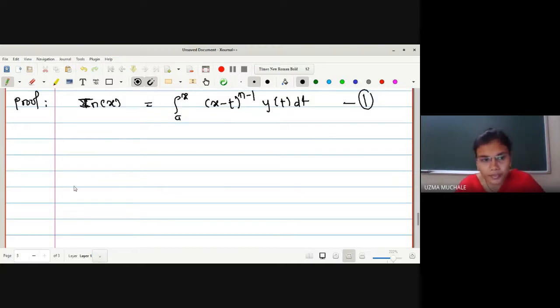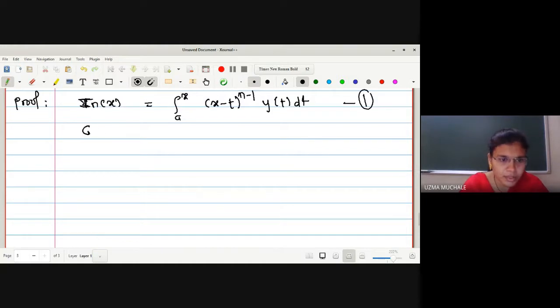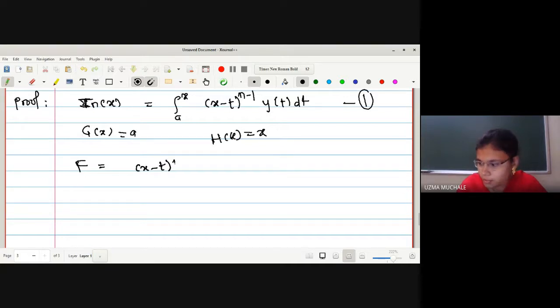Okay. Now if I want to use differentiation under the integration sign, and find the derivative of this term, we can have g of x, the lower limit, which is nothing but your constant, and h of x, the upper limit, which is the variable term, that is x. And what is your function f? f is nothing but (x minus t) raised to n minus 1 into y of t.